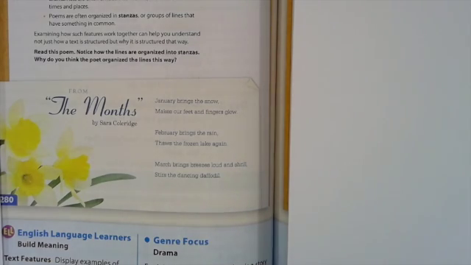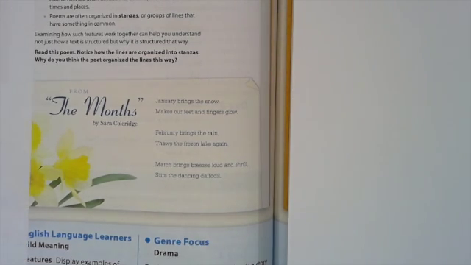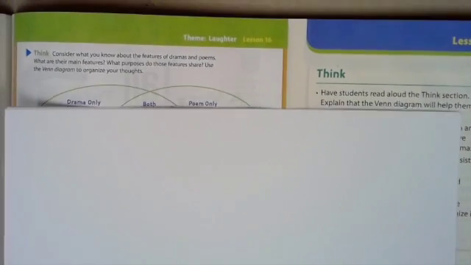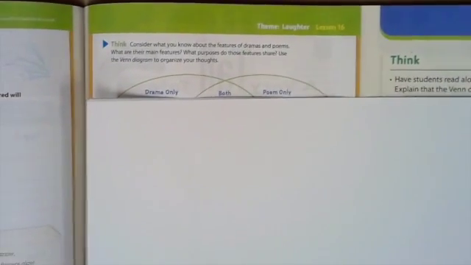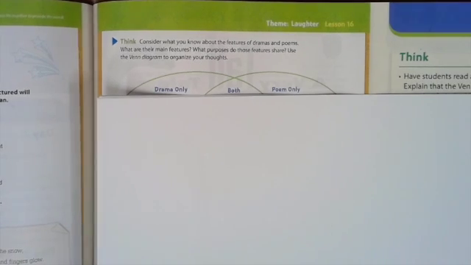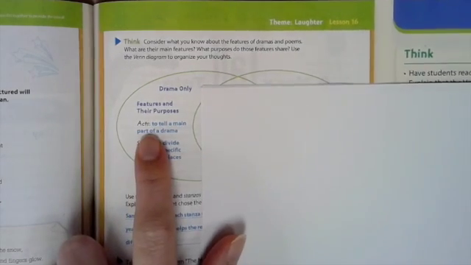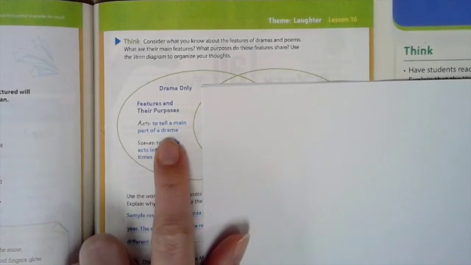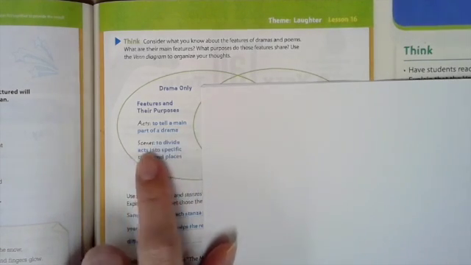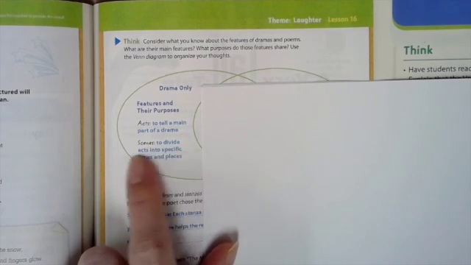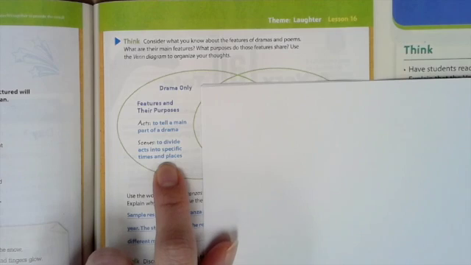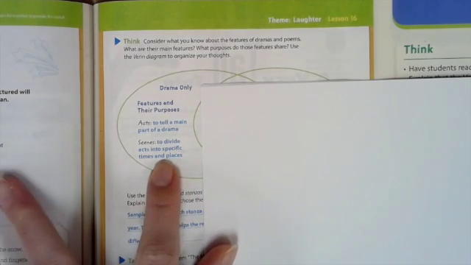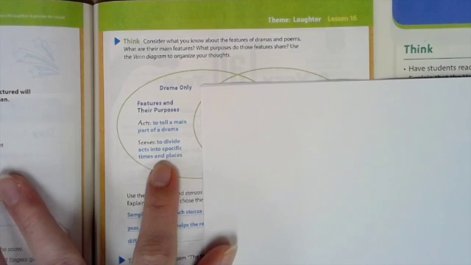So we are going to first compare and contrast poetry and drama on page 281. We have drama only on the left, poems only on the right, and what they both have in common in the middle. So a drama has acts. They tell a main part of the drama. The scenes divide the acts into specific times and places. That's what we read on page 280. You can write that in your own words, or you can write it in these words.